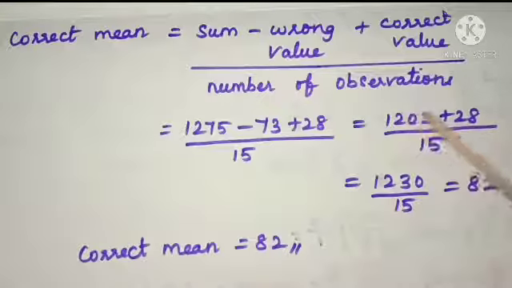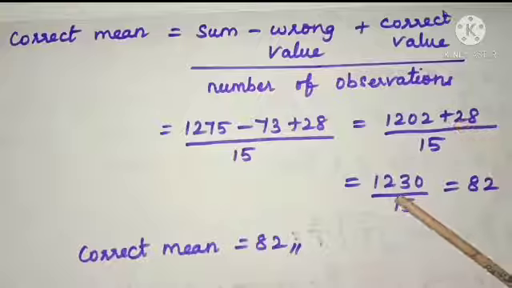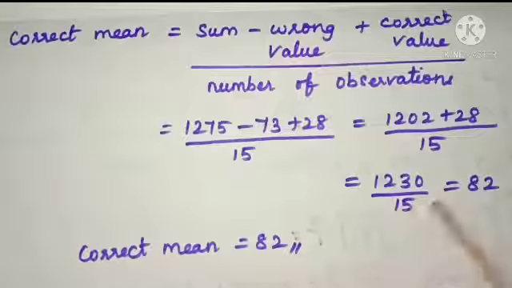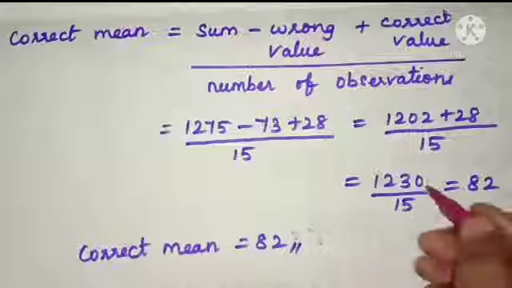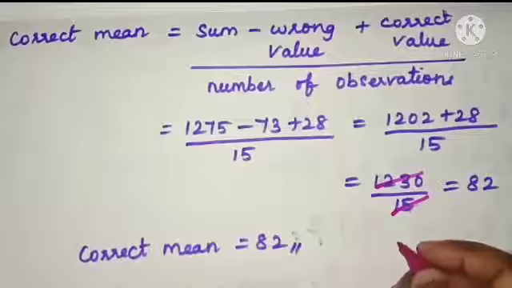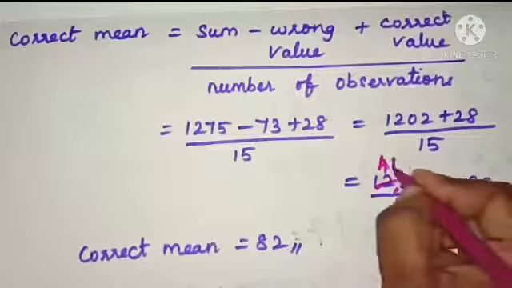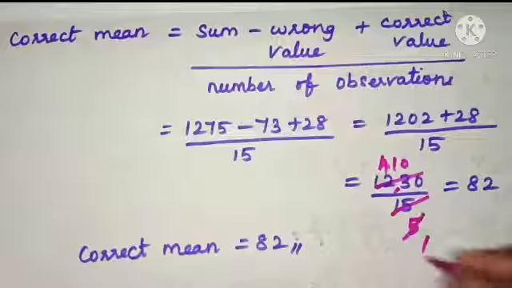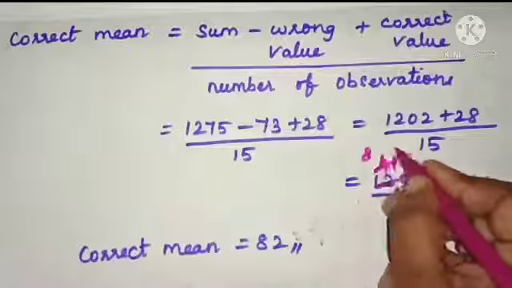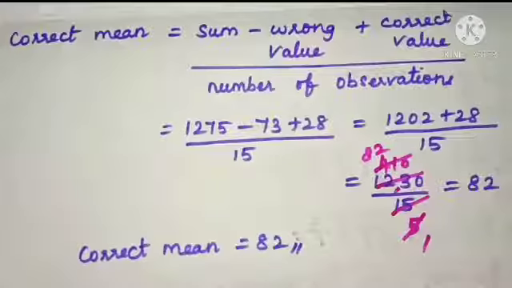When we add these two values, we get 1230 by 15. Now by cancelling, by using 3 table, here it is 5 times, here it is 410. Again when we cancel, we get 82. Therefore the correct mean value is 82.